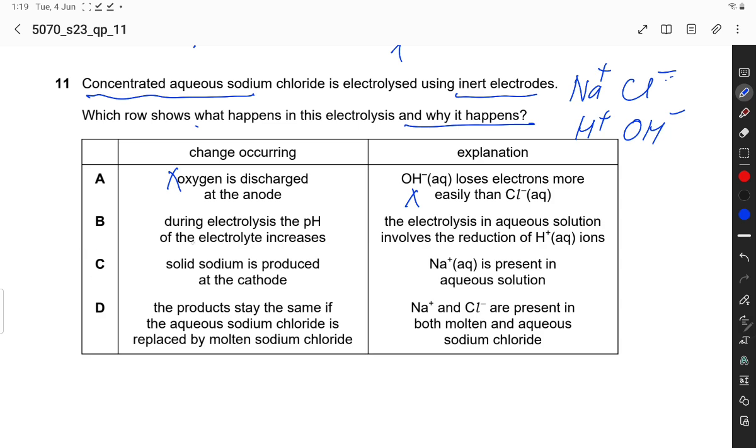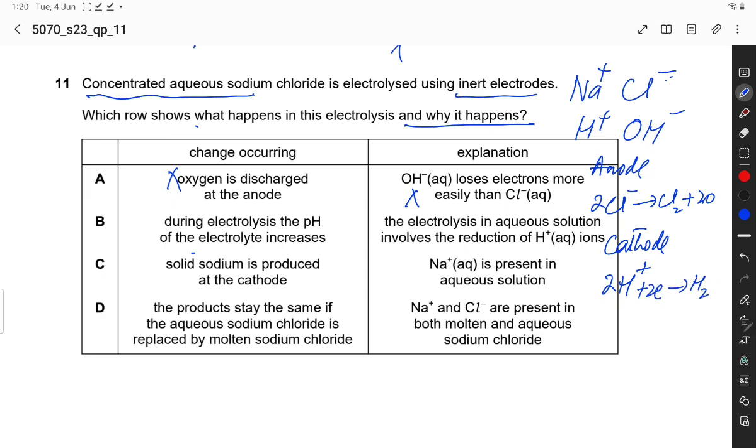B option: during electrolysis the pH of the electrolyte increases. The pH increases because at anode chloride ion is discharged to form chlorine gas plus 2 electron, and at cathode H ion, because hydrogen is lower than sodium in the reactivity series of metals, plus 2 electron forms hydrogen gas.